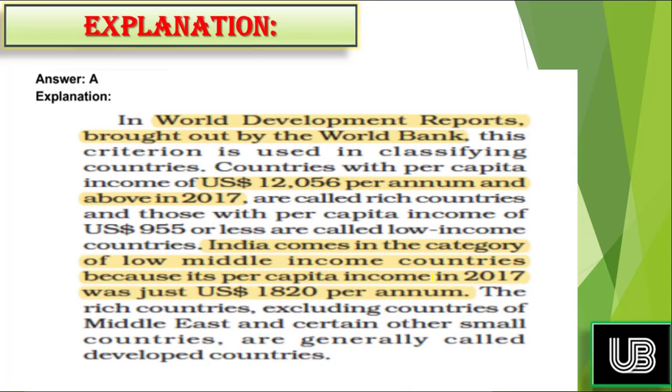And in the report brought out by the World Bank, this criterion is used in classifying countries: with per capita income of US dollar 12,056 per annum and above in 2017 are called rich country. So the definition of what a rich country is is clear, that it should be earning 12,056 on average. But the country which is rich, is it also a developed country? That is the question, and that is not right.